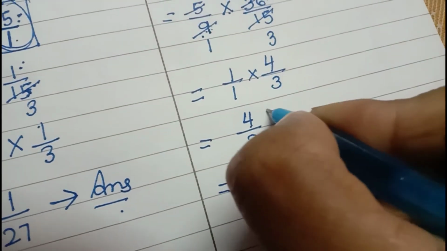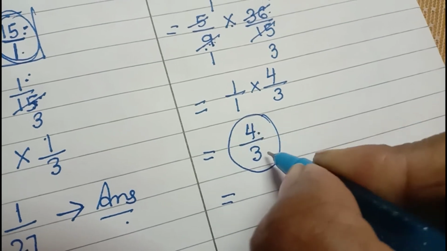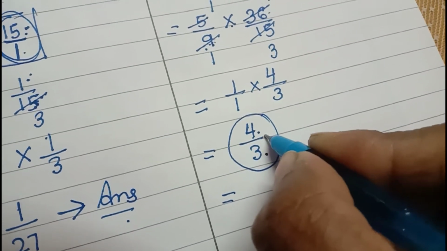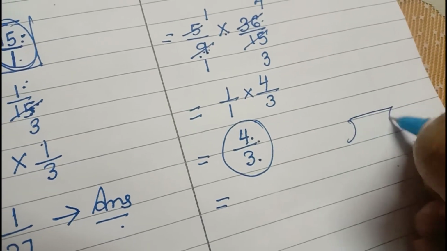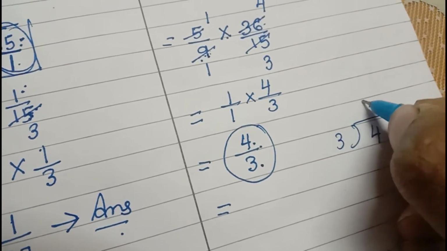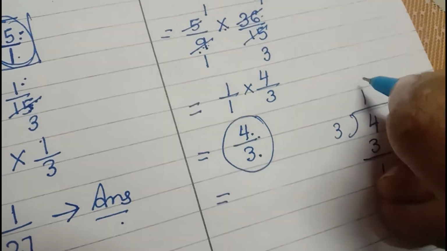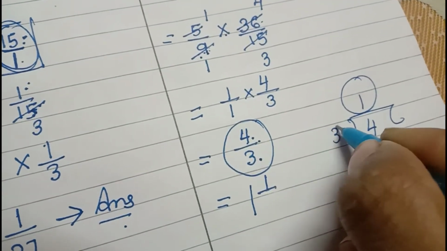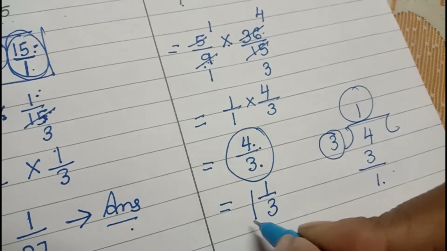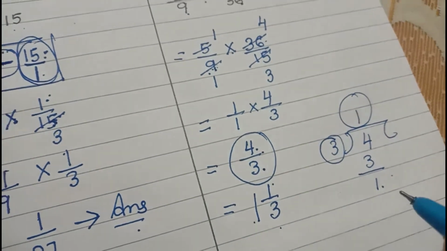Now what kind of fraction is this? Numerator is bigger than the denominator. It is an improper fraction. We never give our answers in improper fraction. So you will divide. 3 ones are 3. So this is your whole number. This is your numerator. And this is your denominator. So 1 whole 1 by 3 will be your answer.